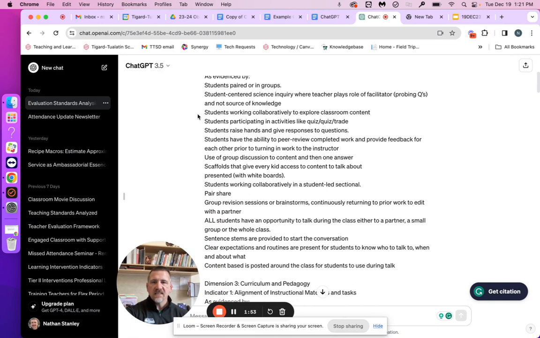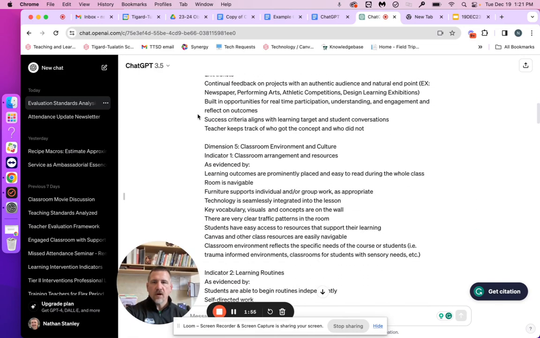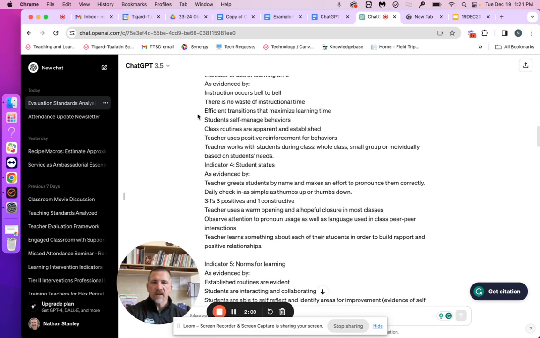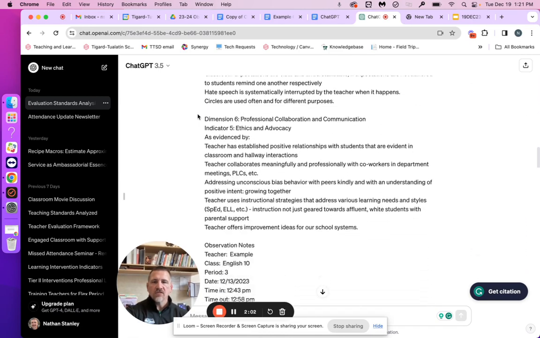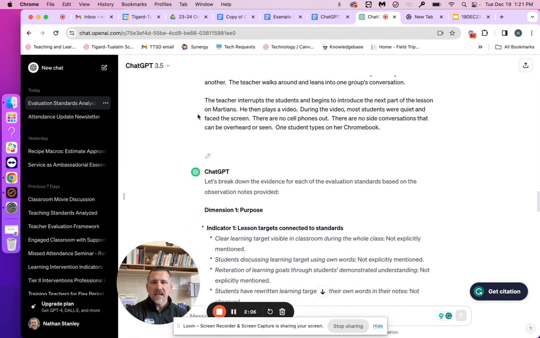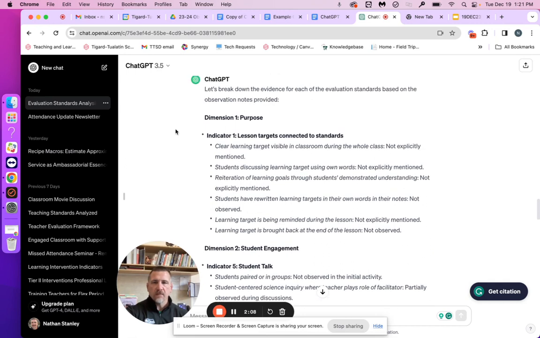And you can see that I added not only the dimensions and indicators that we're evaluating teachers on, but also the look-fors that teachers identified during a professional development session from earlier in the year.